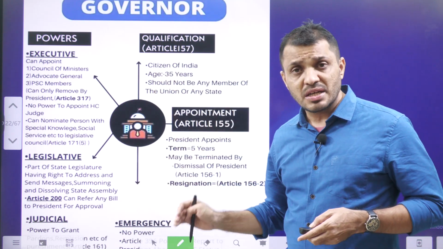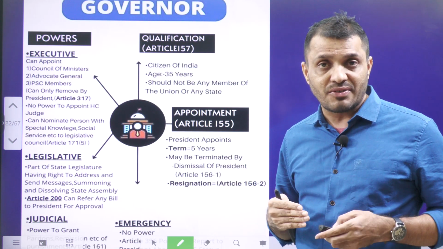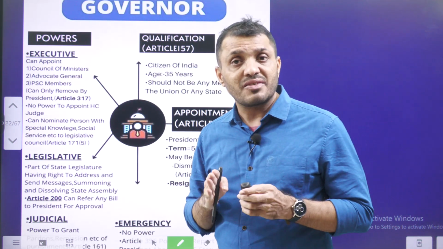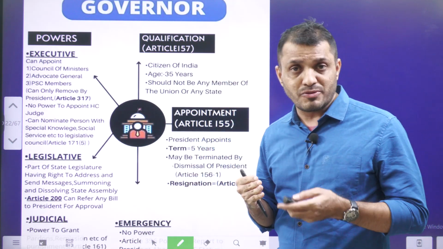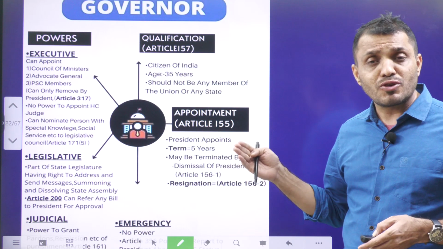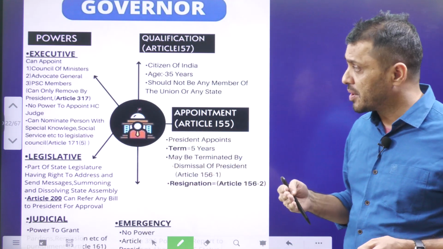And in the legislative part, governor is a part of the state legislature, and governor's assent is required for a bill becoming an act, and governor summons the houses and prorogues the houses. Okay, so these kinds of provisions are related to the governor. And of course, governor disqualifies the members as well on the recommendation of the Election Commission of India.